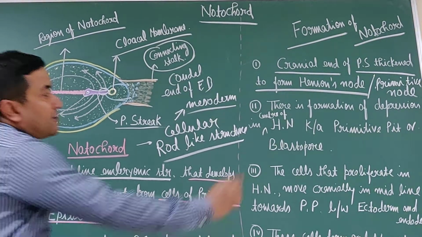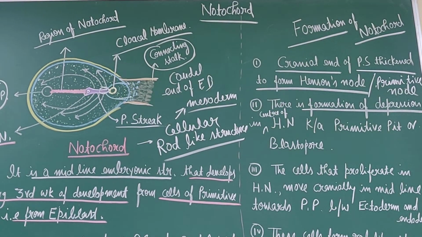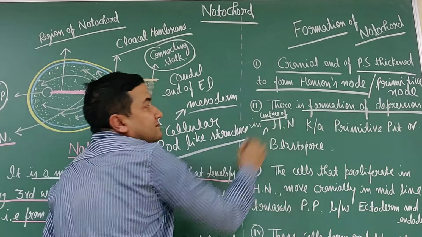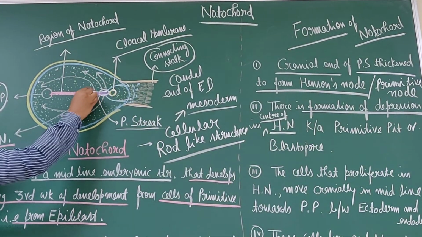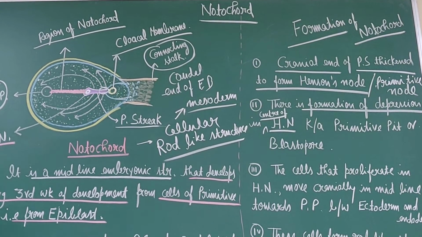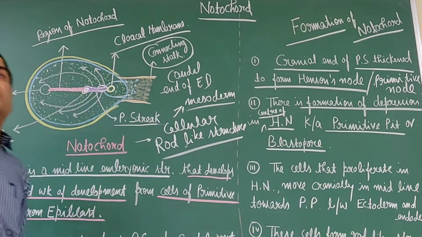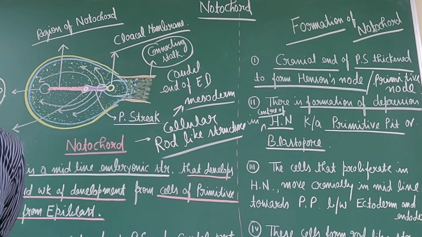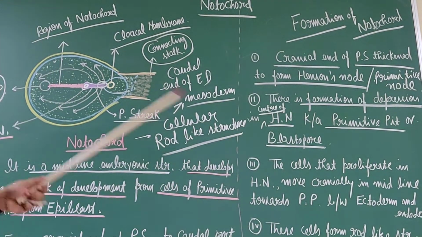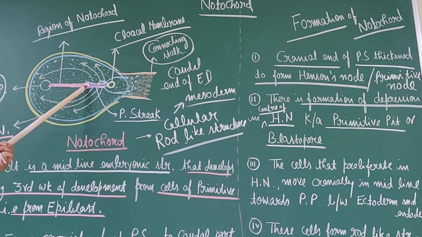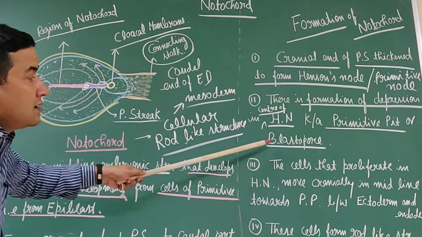Then a depression is formed in the center of this Hensen's knot, and this depression is known as the primitive pit or blastopore.